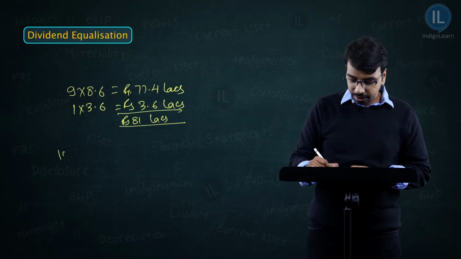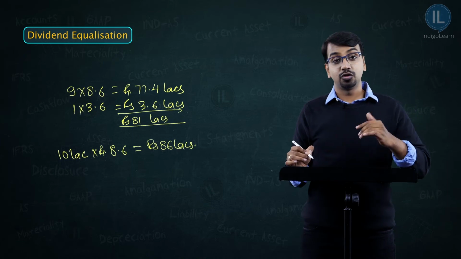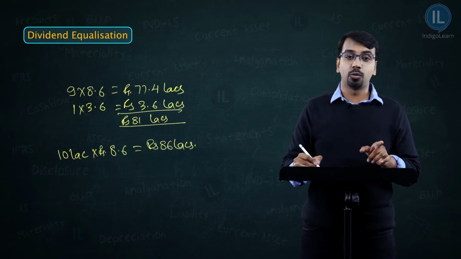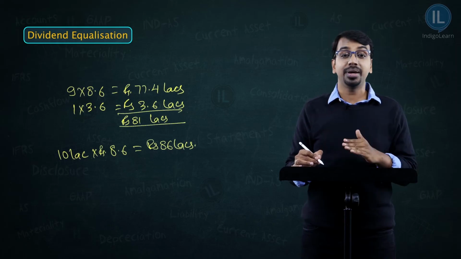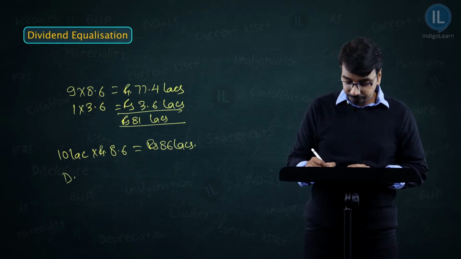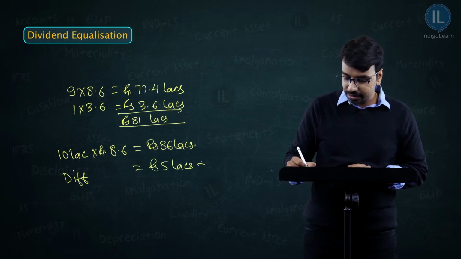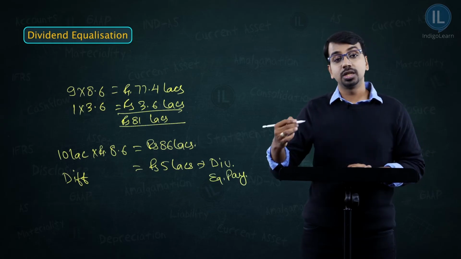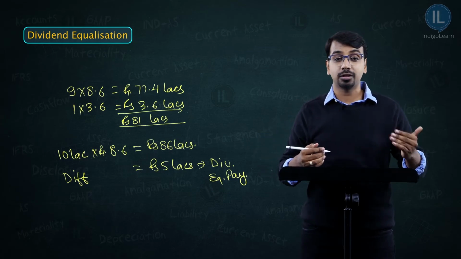If I pay all the 10 lakh unit holders at the rate of 8.6, how much do I get? I have to pay them rupees 86 lakhs. Now this is more than whatever I have earned. To compensate for this, I will ask the new unit holders to pay me 5 rupees per unit, because they are entitled to only 3.6. I am paying them 8.6. So this difference, whatever comes, rupees 5 lakhs, this is the dividend equalization payment. So this is how I'll collect, and so it's like collecting from the unit holders and paying it back to the unit holders.